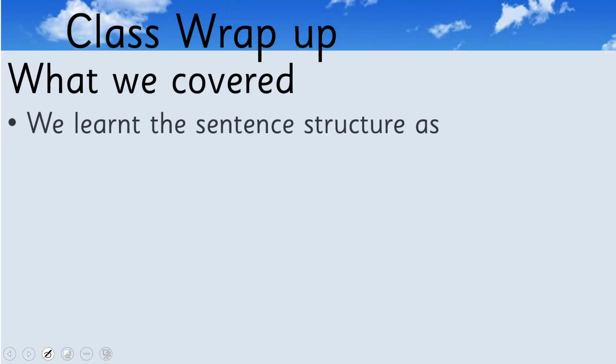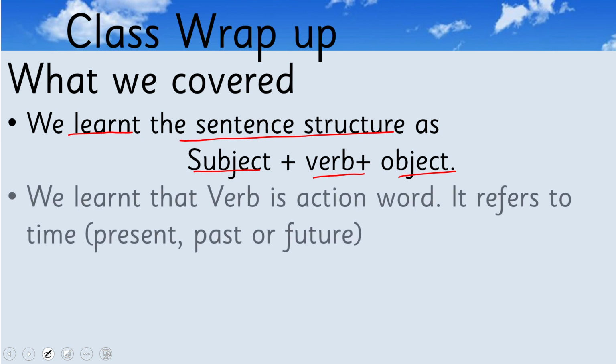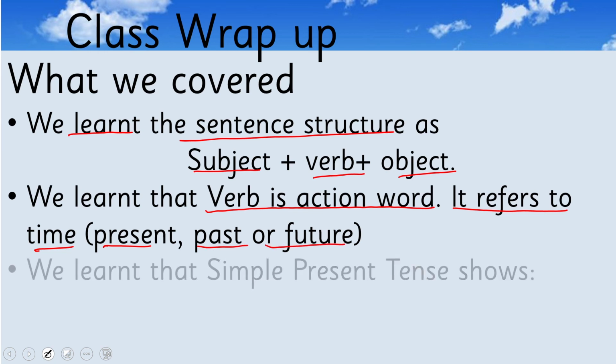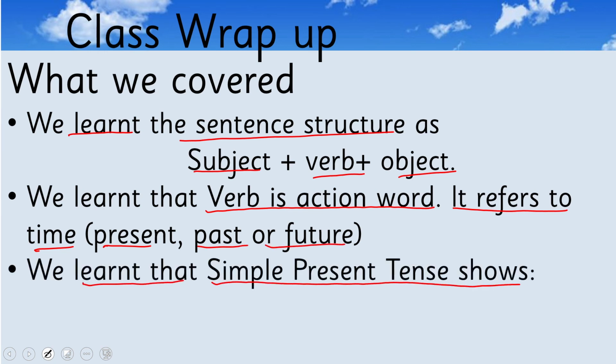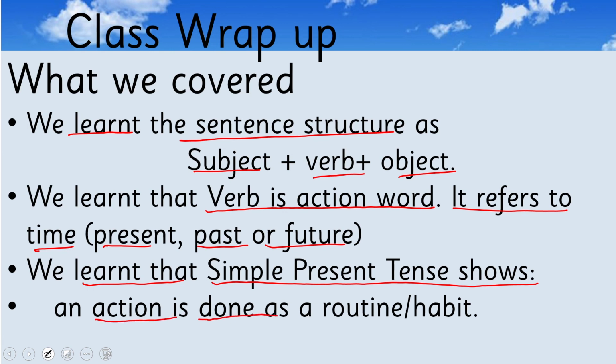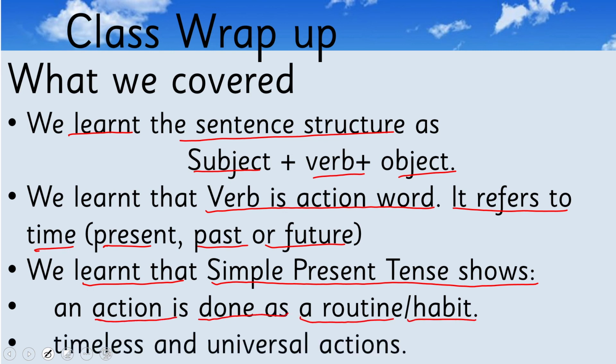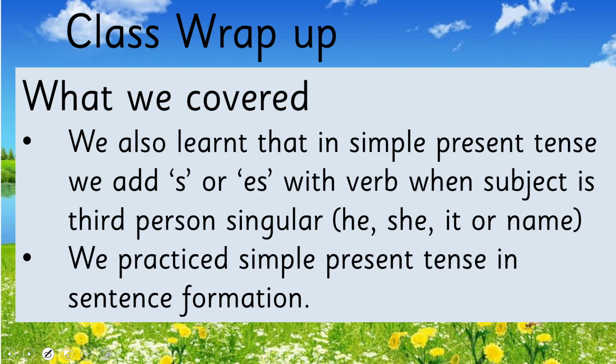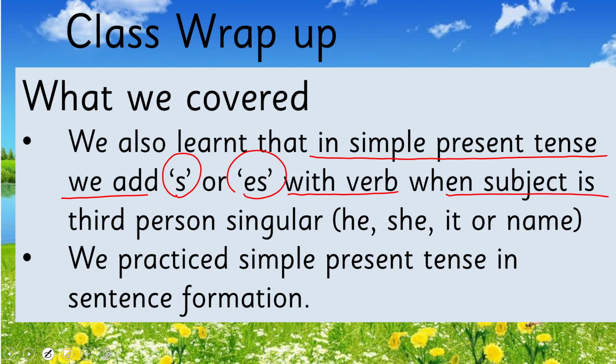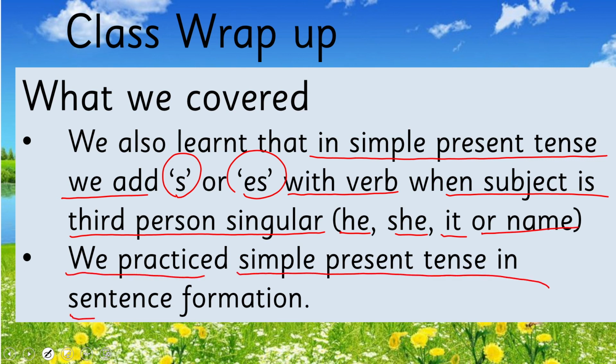So in this way, what we have learned today, we learned the sentence structure as subject, verb, and object. We learned that verb is an action word and it refers to time, that is present, past, or future. We learned that simple present tense shows an action is done as a routine or habit, or it also shows the timeless and universal actions. Further, we learned that in simple present tense, we add s or es with verb when subject is third person singular, that is he, she, it, or a name. And we practiced simple present tense in sentence formation.